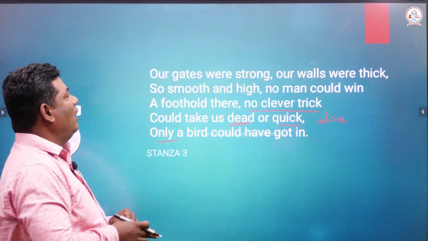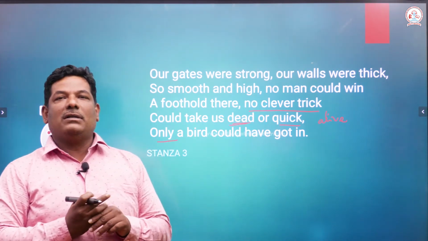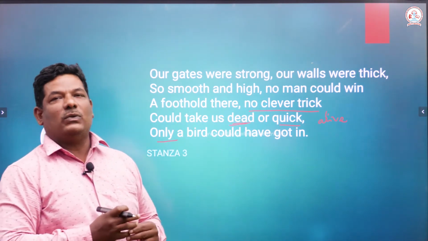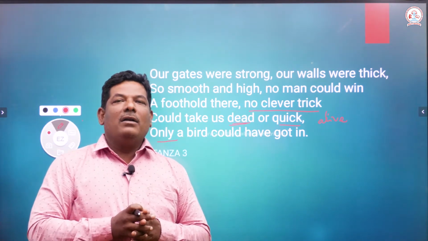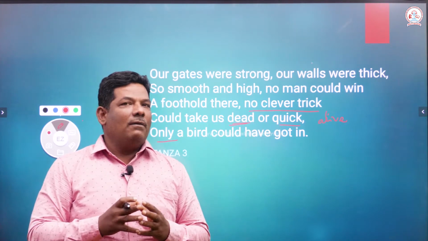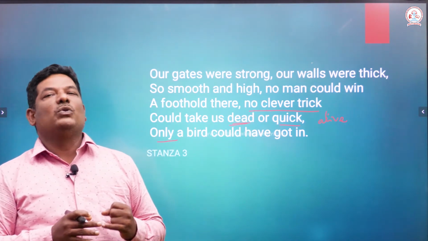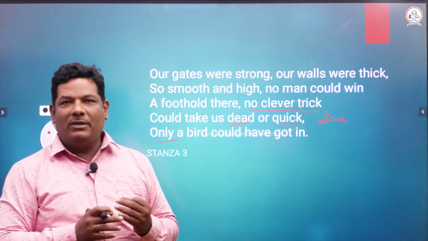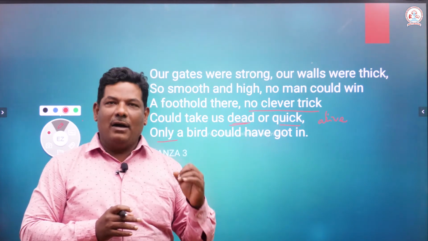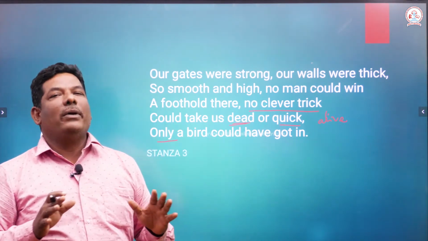And also, we'll discuss some of the easy questions that can be asked in this particular stanza. Okay, whose gates were so strong? The castle's gates were so strong, right? Describe the walls of the castle. It is so thick, so smooth, also so high. Thick, smooth and high. Who can go inside? No one can go inside.